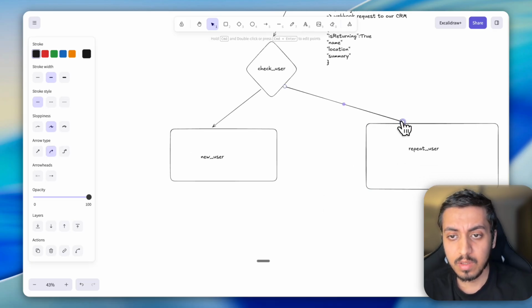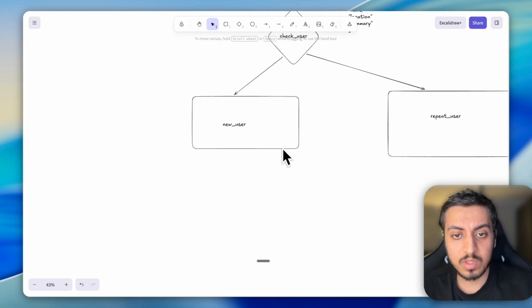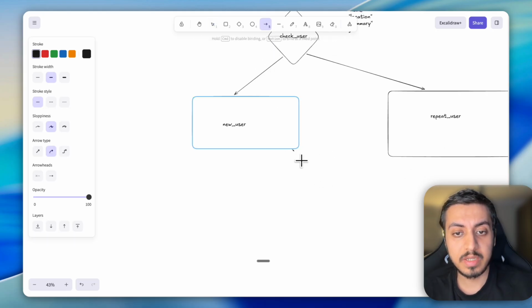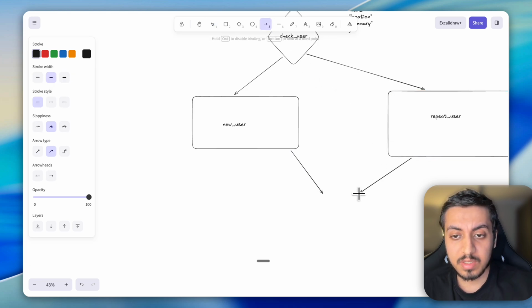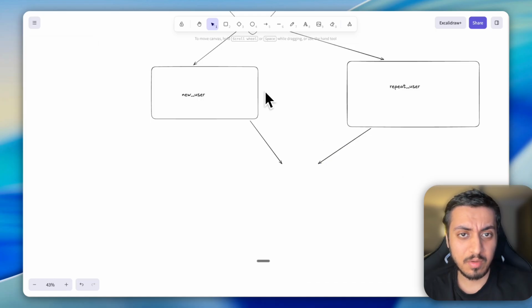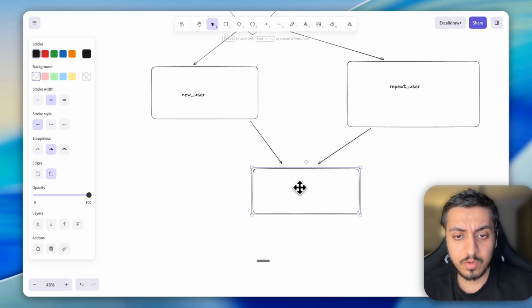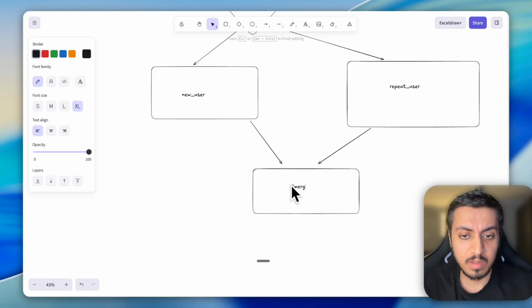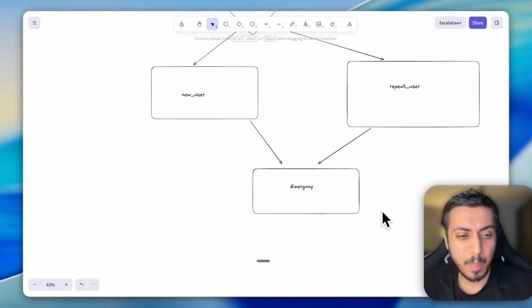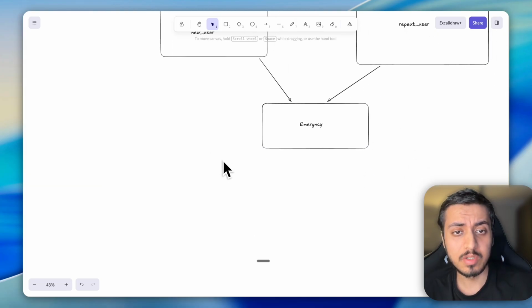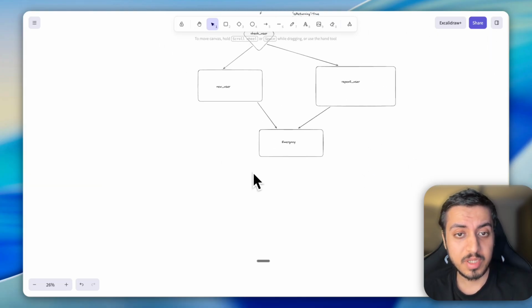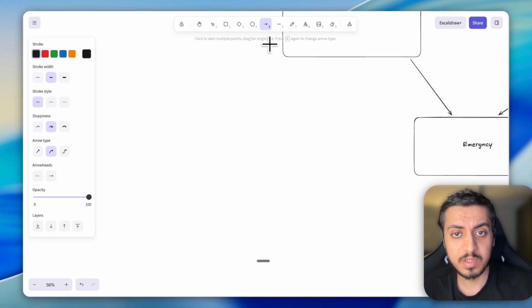Okay. So now for both the users, there can be a scenario where it is an emergency case, like maybe a dental emergency or any kind of emergency, whatever you are building it for. So for that, we'll simply use the handover call. It's already existing in all the platforms. It also exists in Bolna. So we will use the simple handover call functionality. But if it is not an emergency, then we'll go to our next phase.